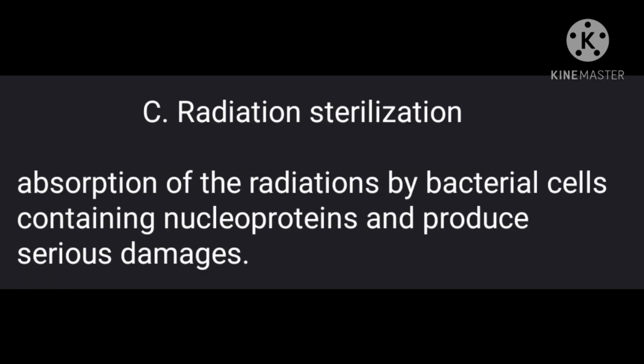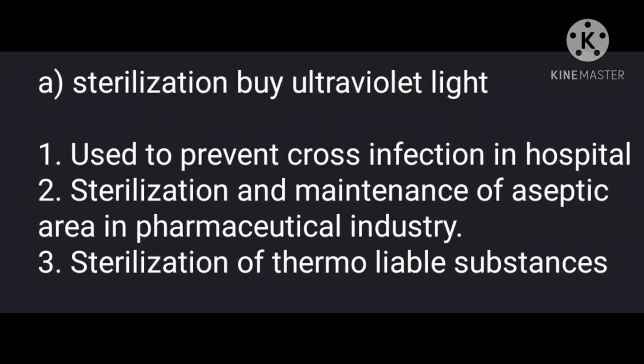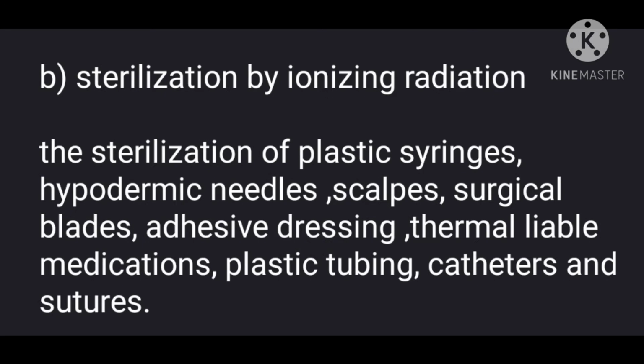The next one is radiation sterilization. The absorption of the radiation by bacterial cells containing nucleoproteins produces serious damage. These include two methods: sterilization by ultraviolet light and sterilization by ionizing radiation. The first one is sterilization by ultraviolet light. It is used to prevent cross-infection in hospital, sterilization and maintenance of aseptic area in pharmaceutical industry, and sterilization of thermolabile substances. The next is sterilization by ionizing radiation or by using X-rays or gamma rays.